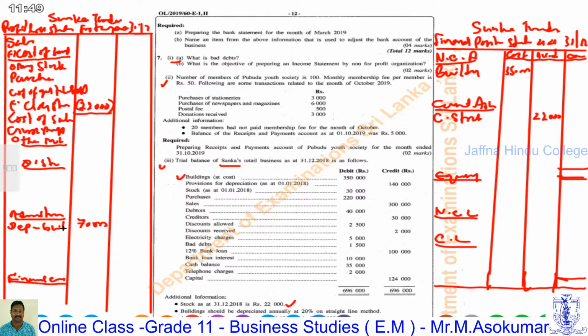Opening accumulated depreciation is given as 140,000. Altogether 210,000 accumulated depreciation as at 31st December 2018. The 1st January 2018 balance is given as 140,000, this year depreciation 70,000. Altogether 210,000 is accumulated depreciation as at the end of this day.